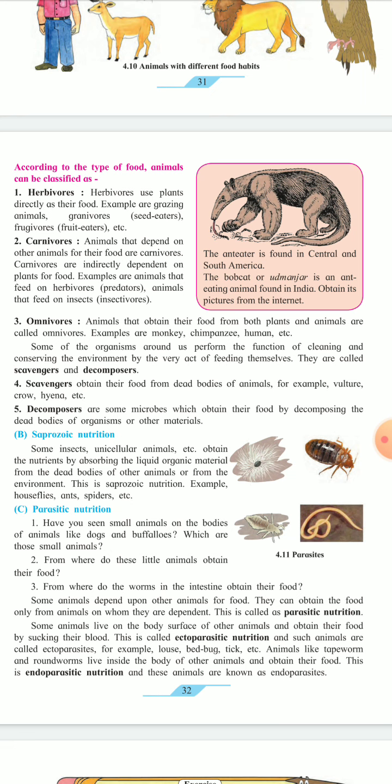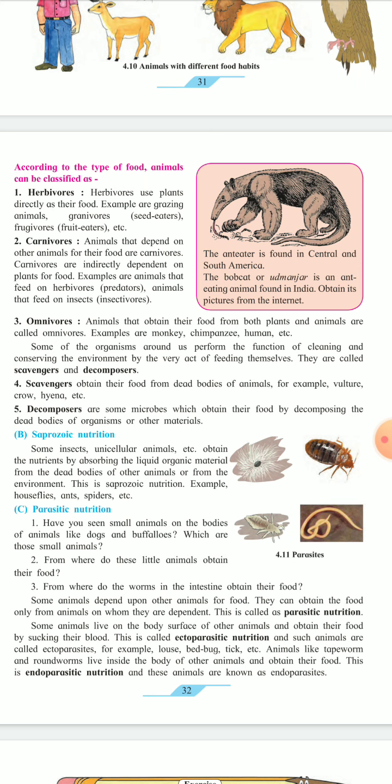Third is omnivores. Animals that obtain their food from both plants and animals are called omnivores. And a well-known example is the human being. We know that human beings eat vegetables and also non-vegetarian food, meaning they eat the flesh of animals and also vegetables. So they are known as omnivores. And other examples are monkeys and chimpanzees.